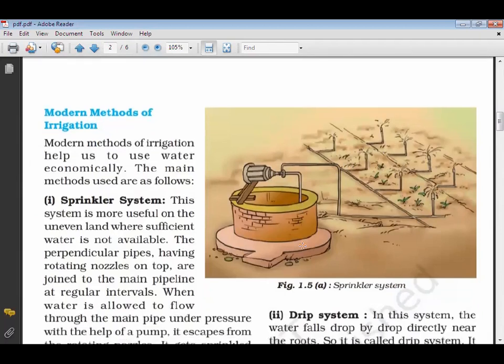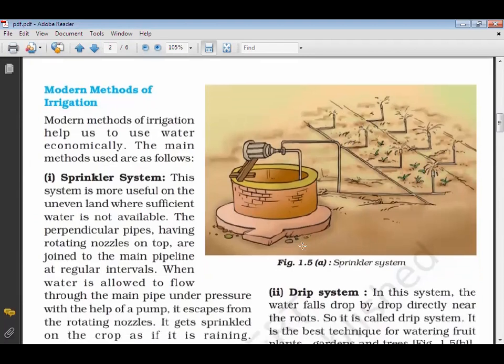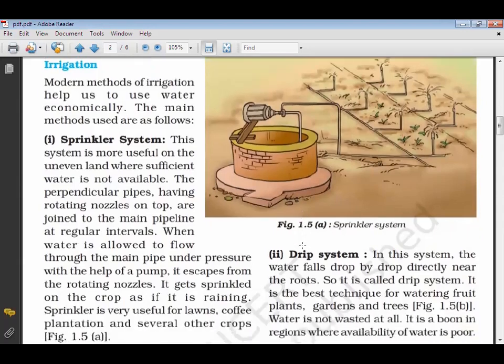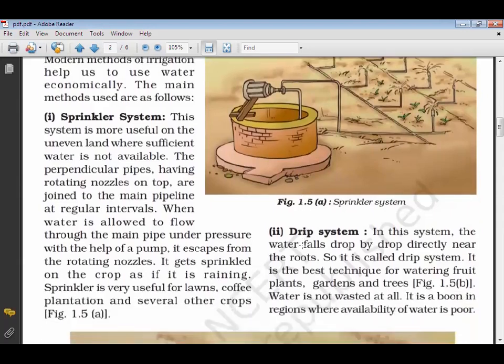The perpendicular pipes having rotating nozzles on the top are joined to the main pipelines at regular intervals. When water is allowed to flow through the main pipe, what happens? Under pressure with the help of the pump, it escapes from the rotating nozzles. It gets sprinkled on the crop as if it is raining. Sprinklers are used for lawns, coffee plantations and several other crops.